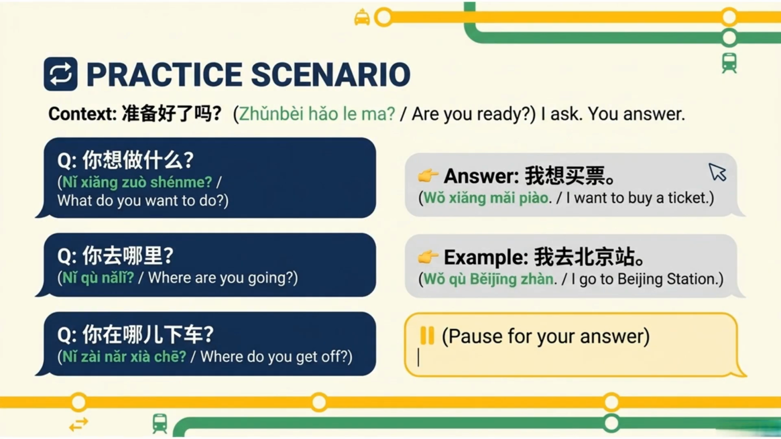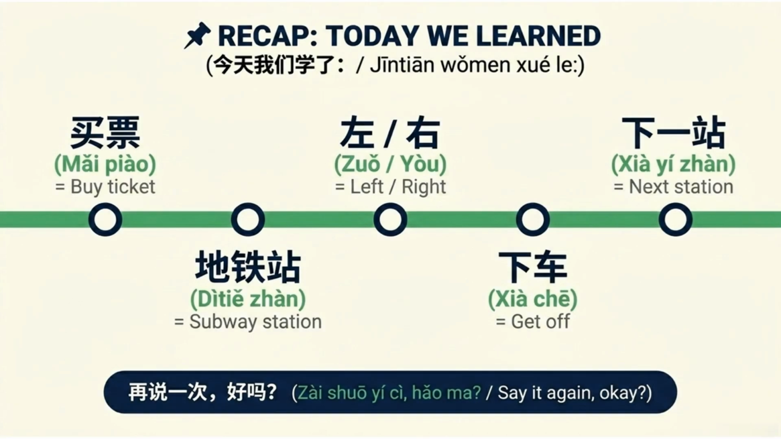Let's practice the scenarios. I will ask you questions, and you answer. Ready? First question. What do you want to do? You might answer, I want to buy a ticket. Next. Where are you going? Example. I go to Beijing station. Last. Where do you get off? Pause for your answer. Let's recap what we learned today.